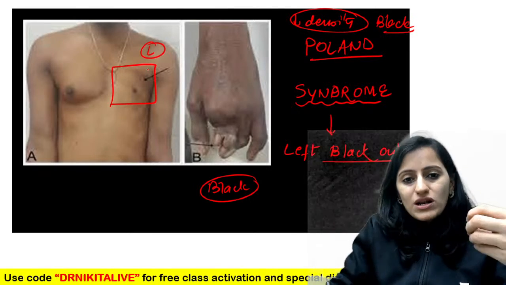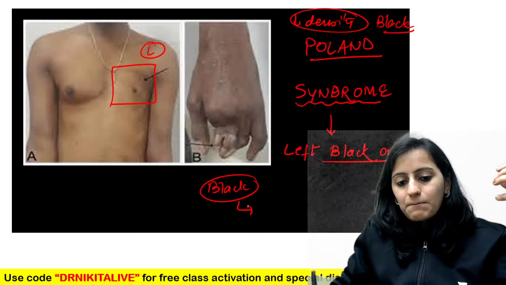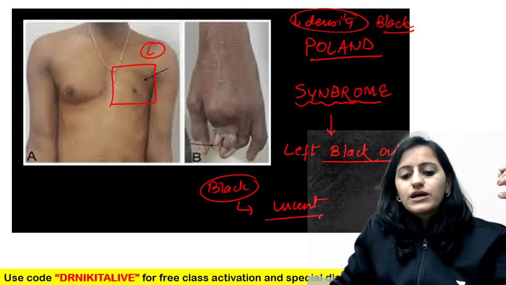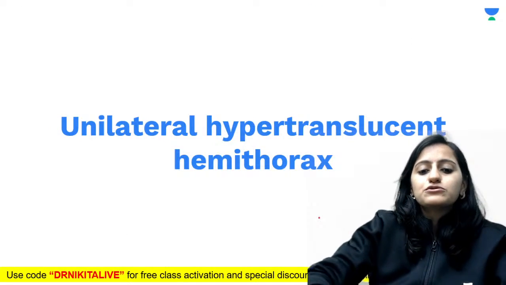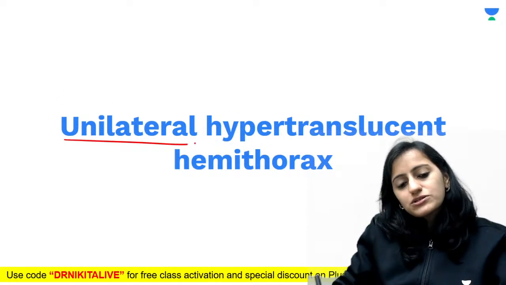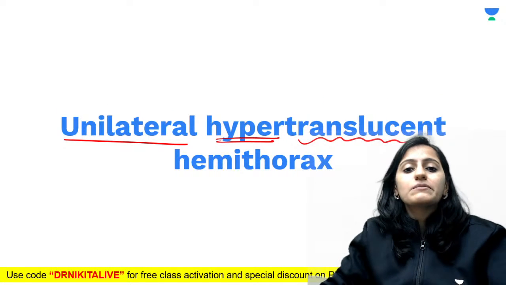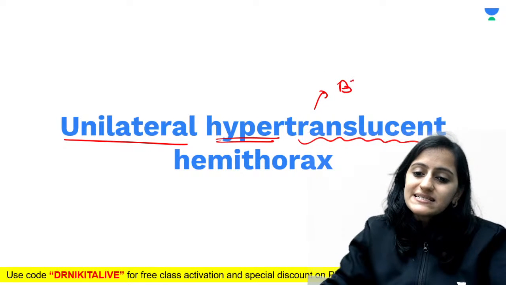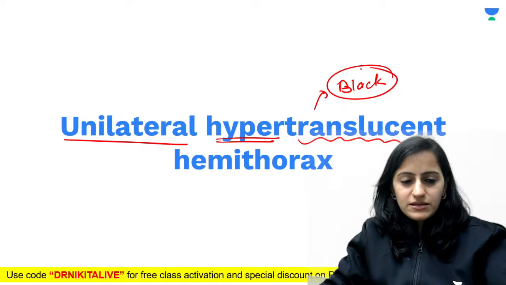So remember, Poland syndrome is a cause of hyperlucent lung. Black means lucent. Okay, lucent means transmitting. So that will be hyperlucent lung. So now we are coming to the causes of unilateral hypertranslucent hemithorax. Translucent means black hemithorax. We have seen whiteout, now let's see blackout, okay?